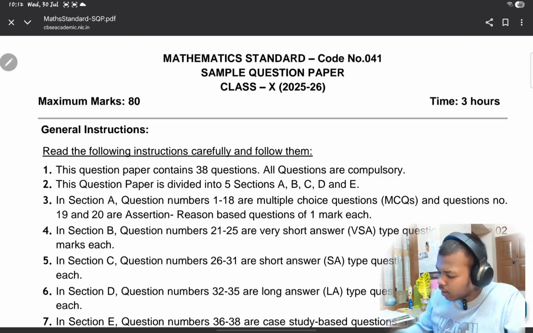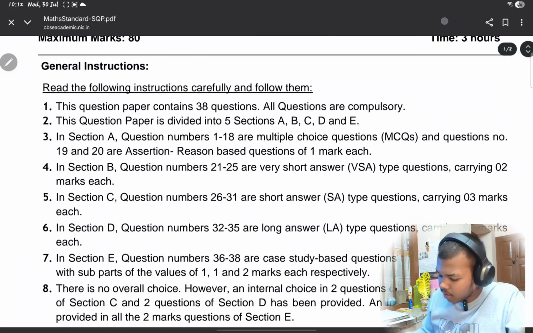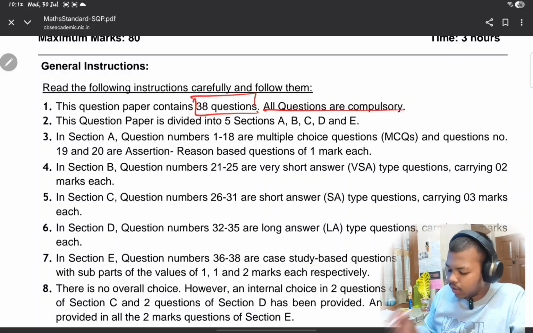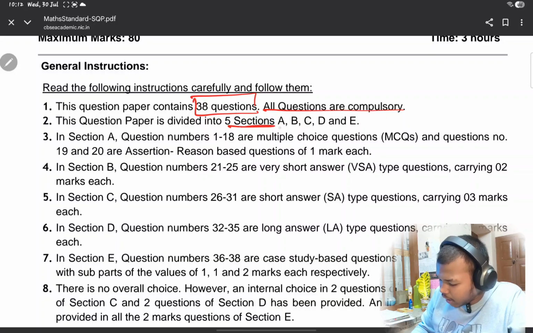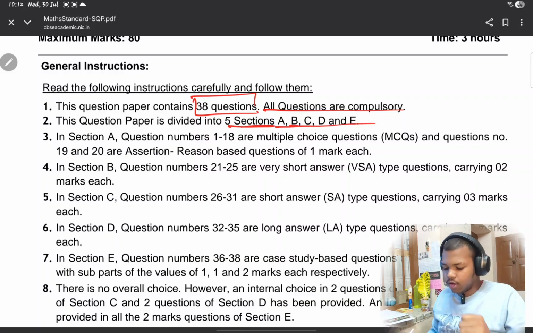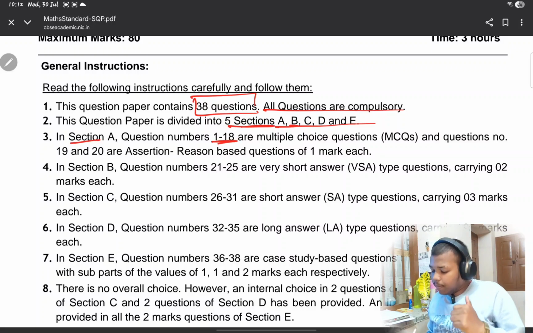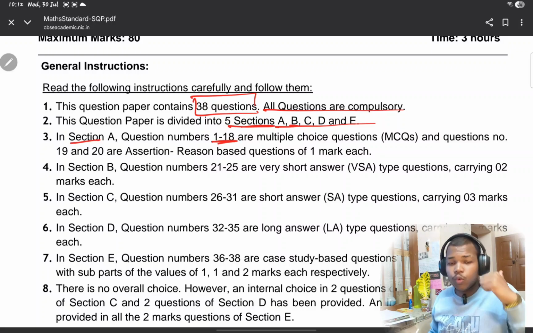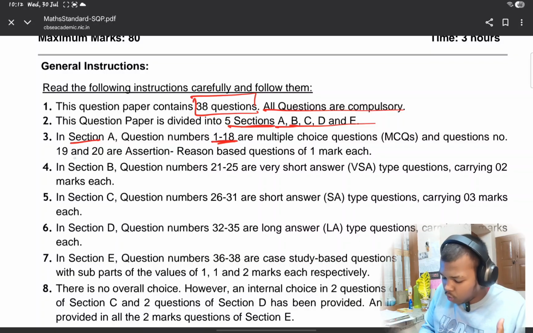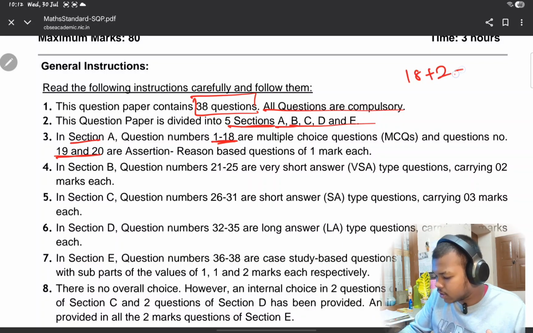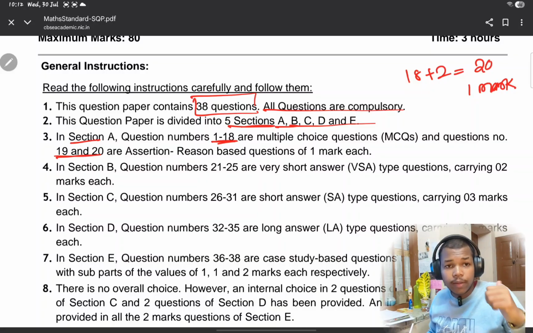Okay, so let us read the instructions first. It is saying that the question paper contains 28 questions, and all the questions are compulsory, and the paper is divided into 5 sections: A, B, C, D and E. Section A contains 18 multiple choice questions, from question 1 to question 18, and 2 assertion reasoning questions. That means 18 plus 2, that is 20 one-mark questions.